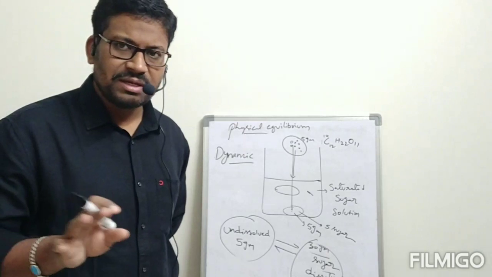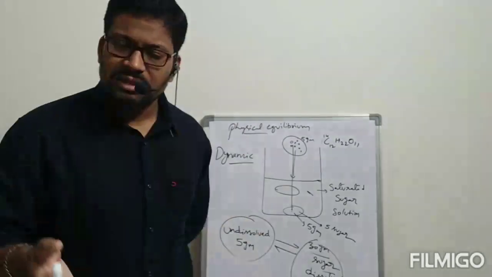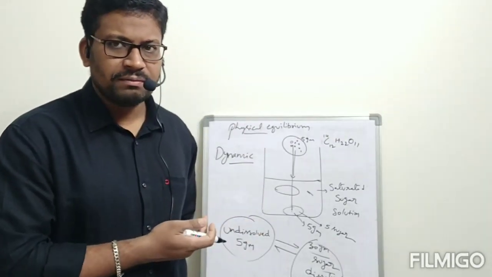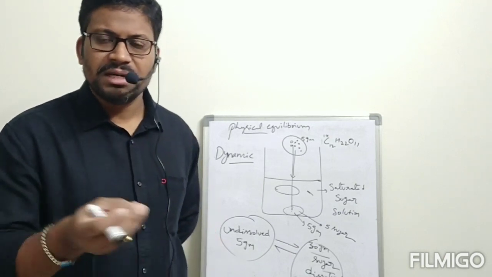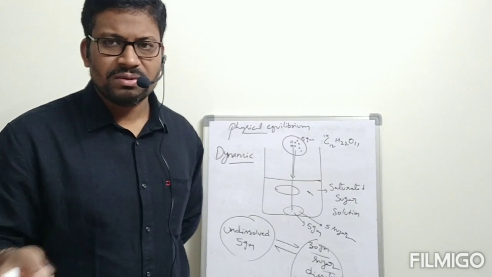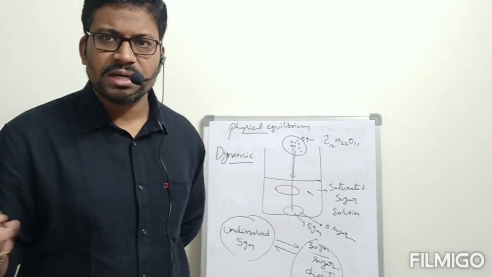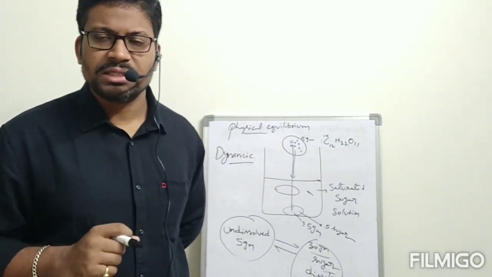This is enough. Actually, more than this, 2 or 3 are there. Actually, this is solid-liquid equilibrium. Like that, liquid-gas and others are there. But those are not that important for doing the problems. First we have to go through what chemical equilibrium is. So let us start this chemical equilibrium.